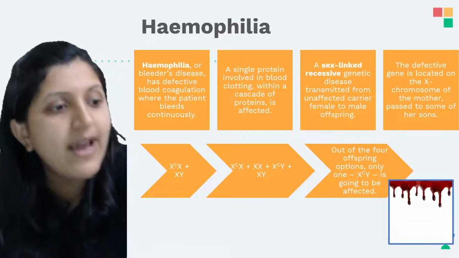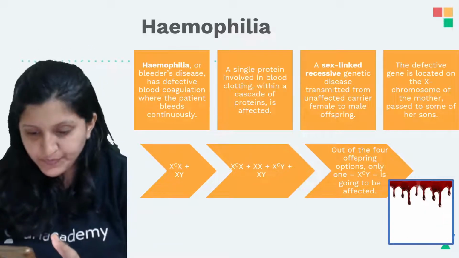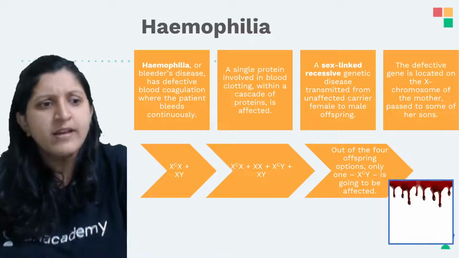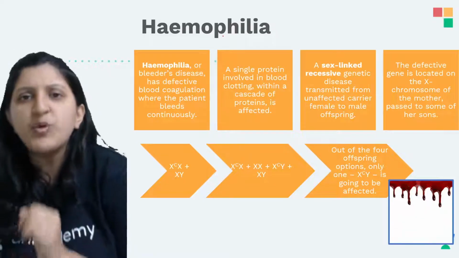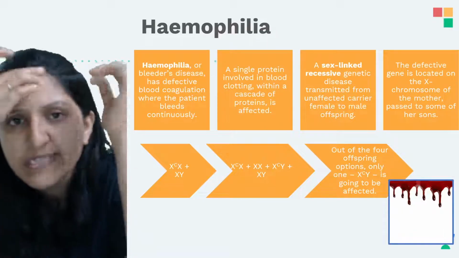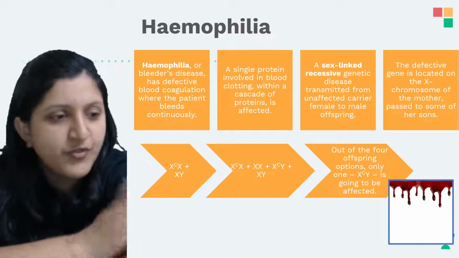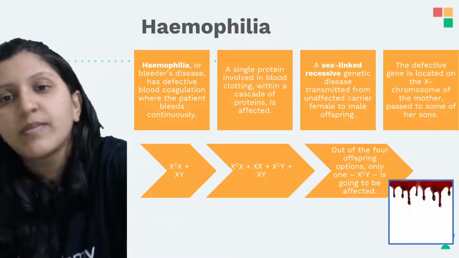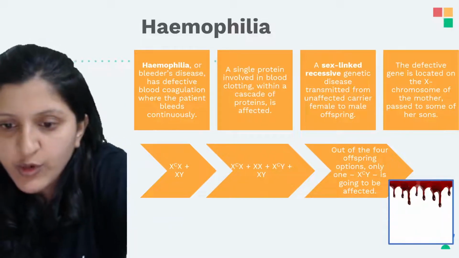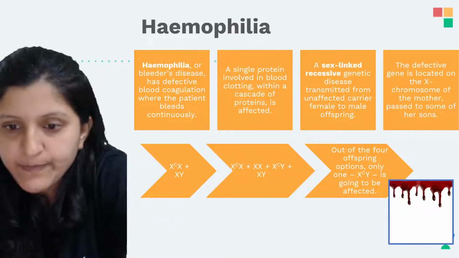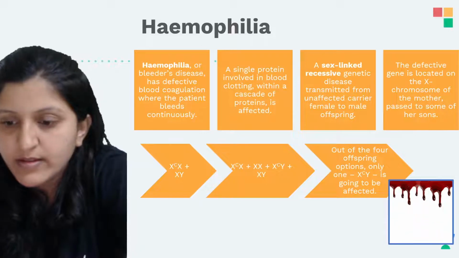So hemophilia, which is a bleeder's disorder, is also called by one more term. Do you know another term which is used for hemophilia? No idea?